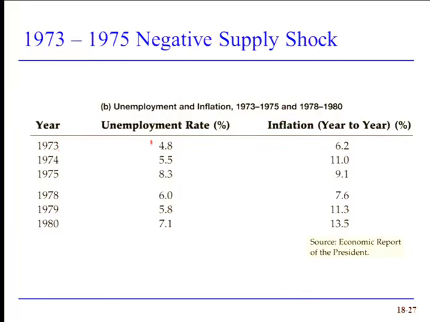So you can see what happens. Here's the first shock. Unemployment rate goes way up. Here's the second shock. Just as the unemployment rate was coming down, notice there's a little break in here. So the unemployment rate had to come down from 8.3 to 6 between 75 and 78, and then it shoots right back up. Inflation went up and then started to come back down, exactly what we would expect from a negative short-run aggregate supply shock. Here, inflation goes up. We should have added one more year in here because we could see that inflation would come down quite a bit in 1981.